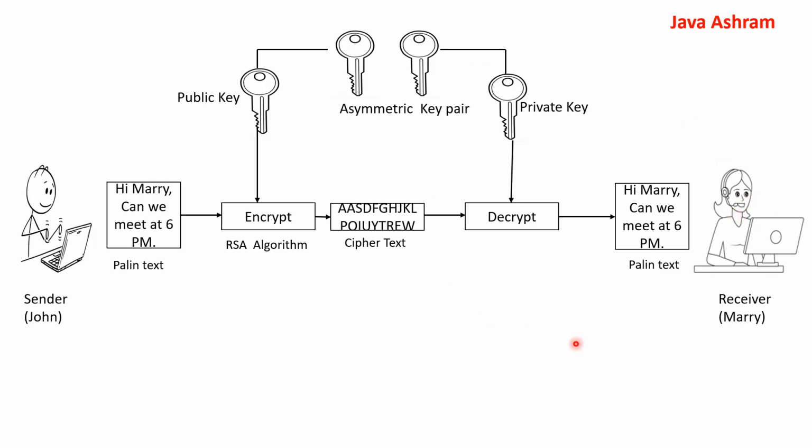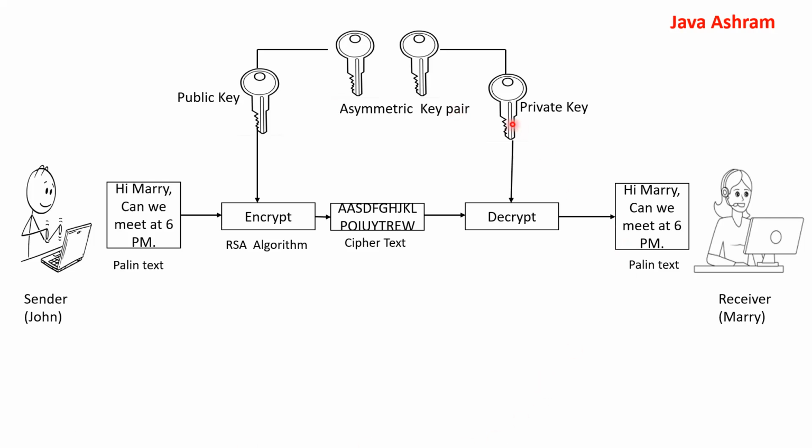Let's assume Mary wants to send a file to John. What she will do is encrypt the message using the private key. Using the private key, the encryption will be done, and the ciphertext will be received at John's place. Using the public key, he will decrypt the message, because the public key and private key, the asymmetric key pair, have been created with an algorithm such that they understand each other.